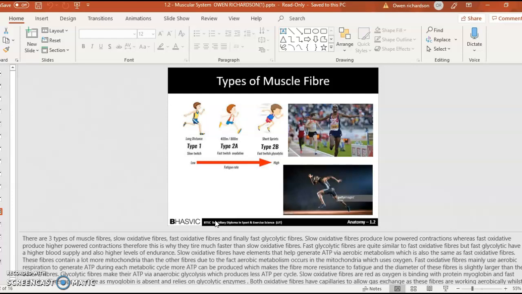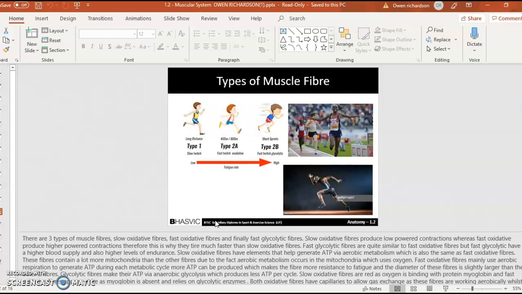Slow oxidative fibers have elements that help generate ATP via aerobic metabolism, which is also the same as the fast oxidative fibers. These fibers contain a lot more mitochondria than the other fibers due to the fact aerobic metabolism occurs in the mitochondria, which uses oxygen. Fast oxidative fibers mainly use aerobic respiration to generate ATP during each metabolic cycle. More ATP can be produced, which makes the fiber more resistant to fatigue, and the diameter of these fibers is slightly larger than the other fibers.